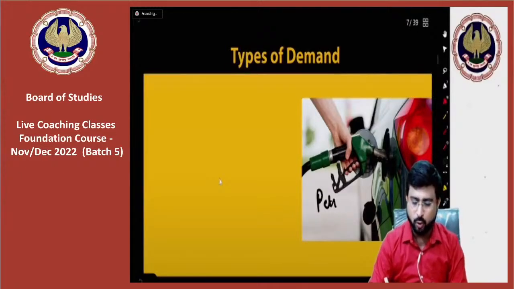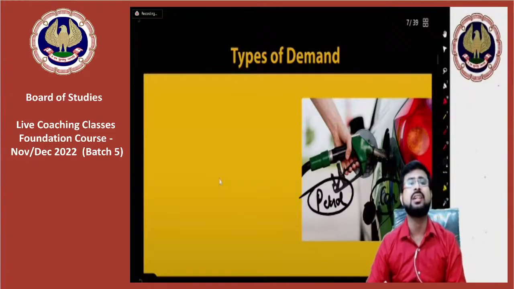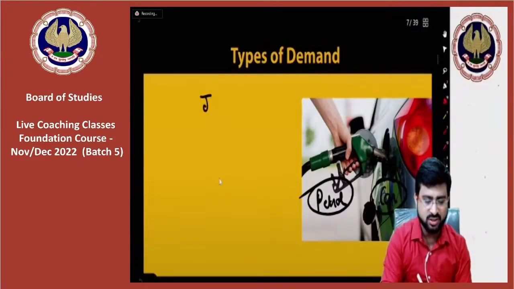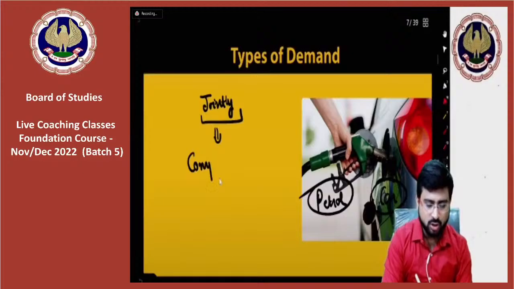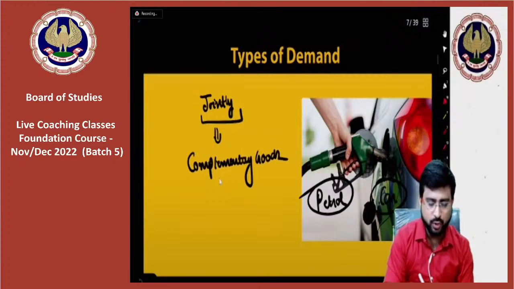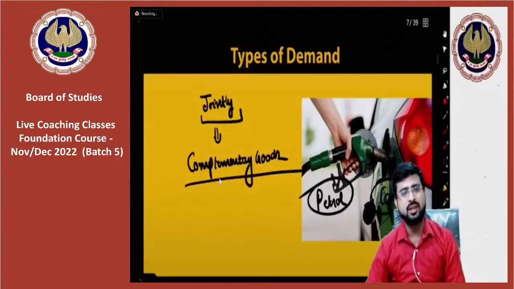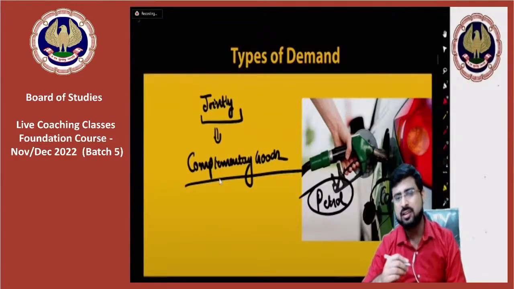Sir, one is petrol and the other one is car. My dear friends, absolutely correct. Such goods which are demanded jointly are called, remember, complementary goods, because now we will be using it. These are called complementary goods because they complement one another. If you need one, you will have to buy the other, like pen and refill.